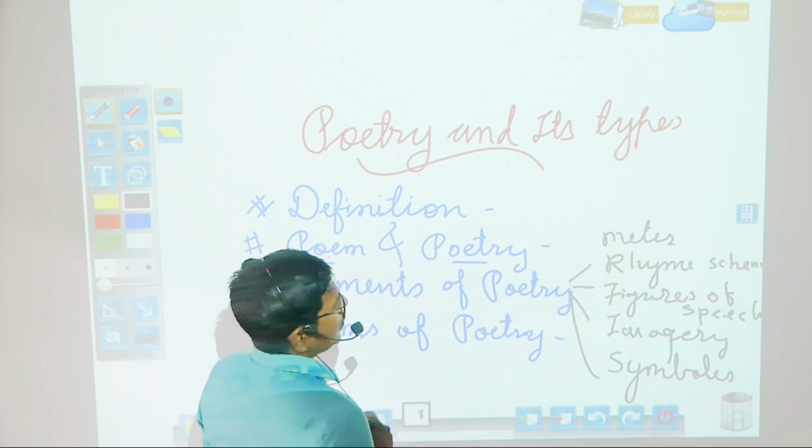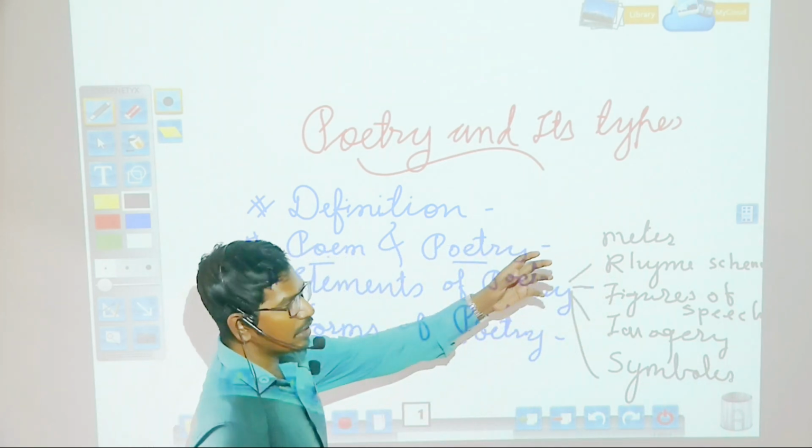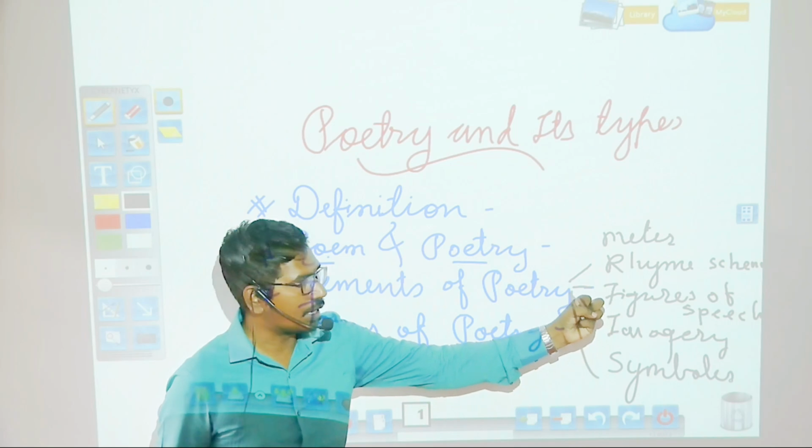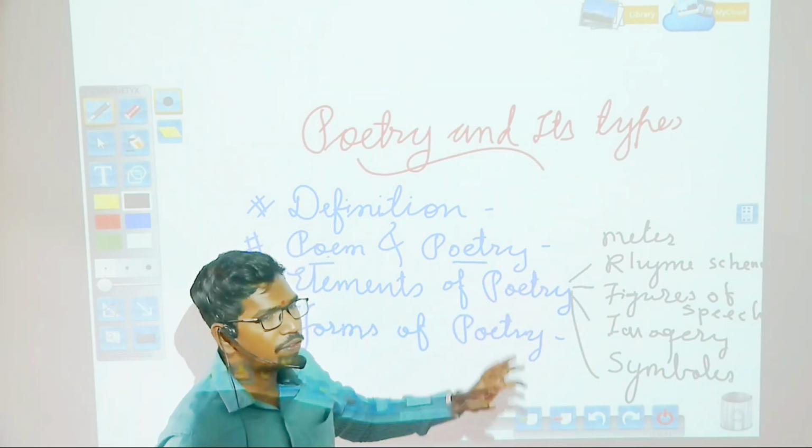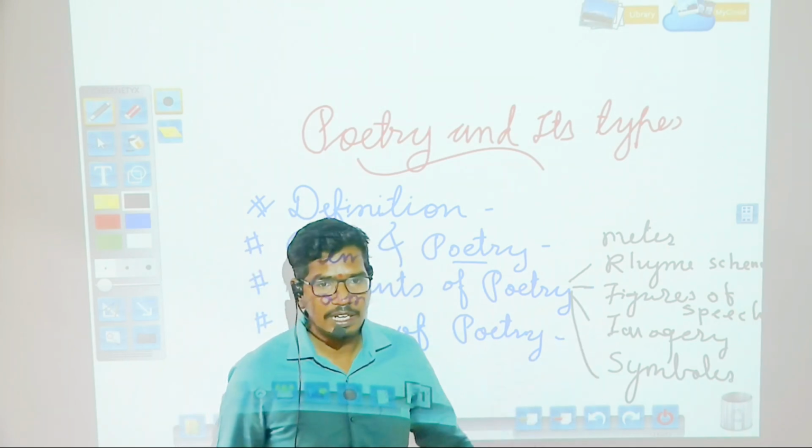Okay, what is left? So these are the main elements of poetry. It means when you go through any poem, any one of the following given elements will be there.